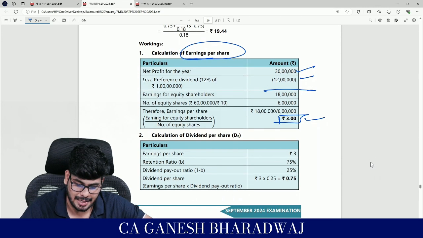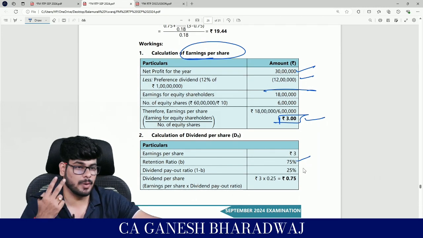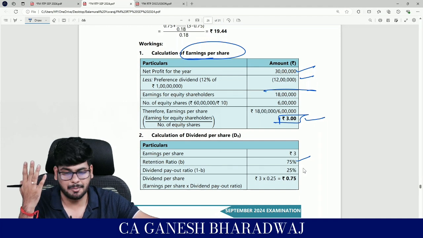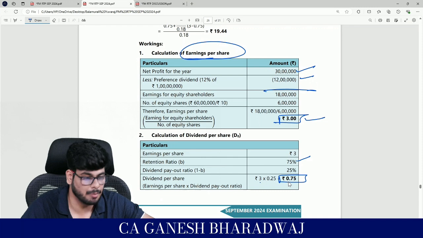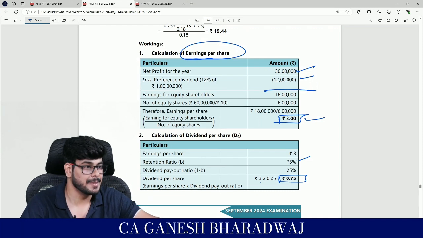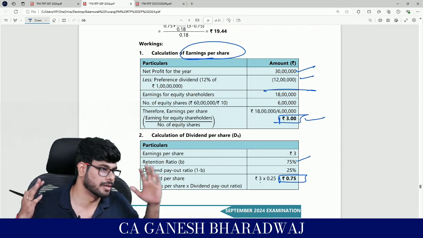Fine, guys. And the retention ratio is 75%, which means 25% of whatever I've earned, I'm going to pay out to my equity shareholders. That's going to be 3 into 0.25. It's going to be how much? 0.75, right? 0.75 is my current dividend, right?